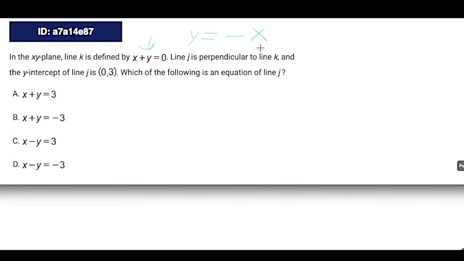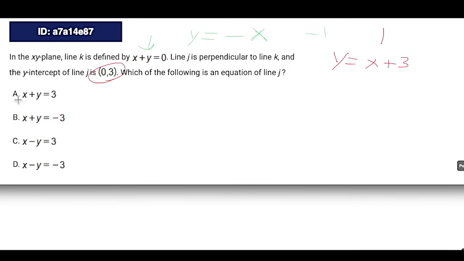So if we're looking for perpendicular, what would be the reciprocal of, well, first of all, what is it? There's nothing in front of x. We can remember that there's an invisible 1 in front of x if there's nothing in front of x, right? So basically, our slope is -1. What's the reciprocal of 1? Well, 1 as a fraction is 1/1, so it would still just be 1. So really all we have to do is change it from negative to positive. So we're looking for a slope of +1, and they told us that the y-intercept is 3, so we're going to look for a y-intercept of 3. So basically, we want the equation y equals x plus 3, right?